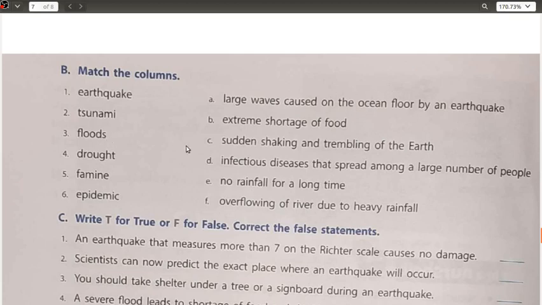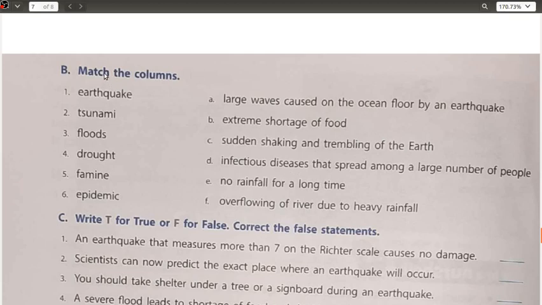Floods, overflowing of river due to heavy rainfall. Drought, no rainfall for a longer period of time. Famine, that is your fifth one, extreme shortage of food. Epidemic, infectious diseases that spread among a large number of people.